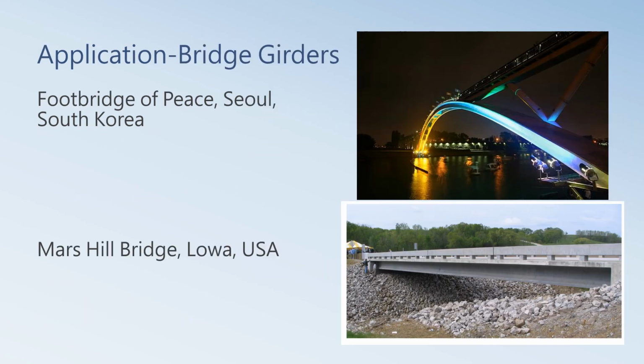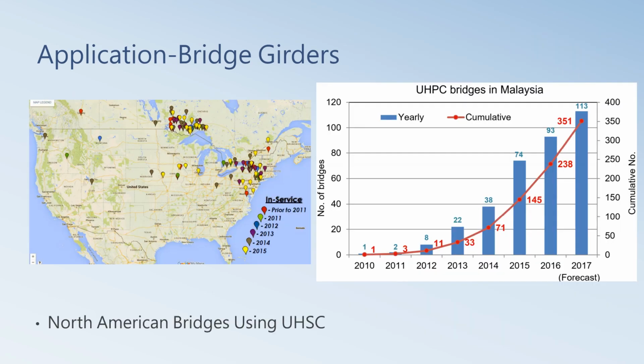The next application is bridge girders. UHSC has a very high compressive strength and it can bear a very heavy load, so it can replace some of the materials such as steel bar or reinforced concrete to become the bridge girders. For example, the footbridge of Peace in South Korea or the Mars Hill bridge in the USA. UHSC bridges have become more and more popular in the world. As the picture shows, North America and Malaysia are building more and more UHSC bridges in the last few years.